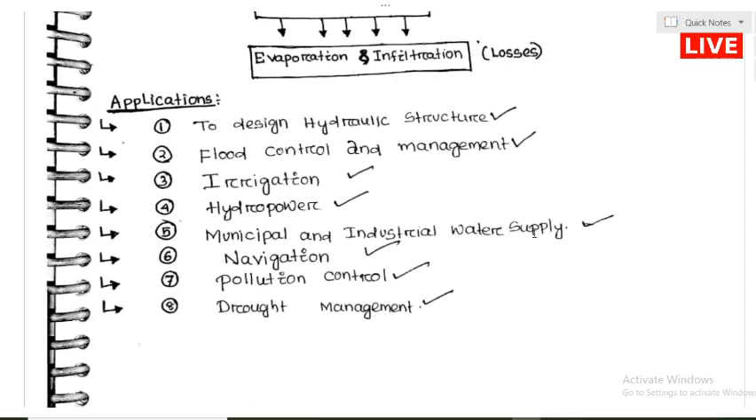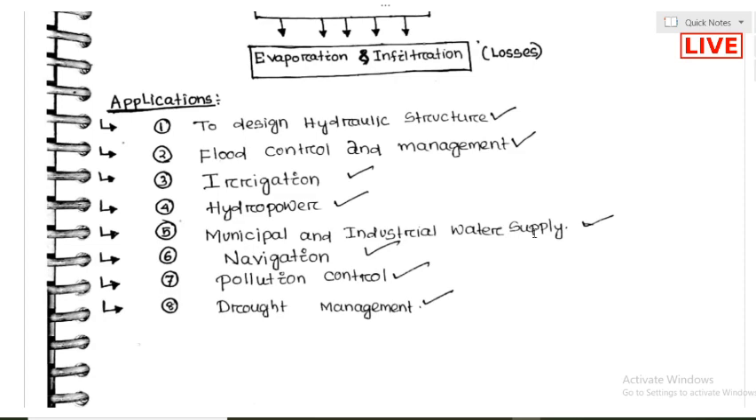Okay, third application, irrigation. When you are designing any particular canal to supply water to an irrigation area, the amount of discharge required in that canal depends upon how much losses there are: evaporation losses, how much infiltration, seepage losses. All losses will be calculated from this hydrology point of view. So many applications are there.